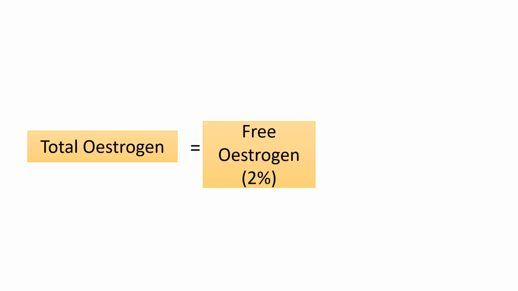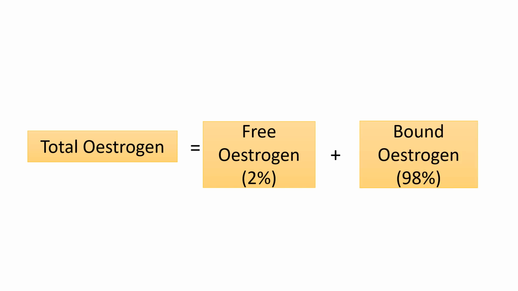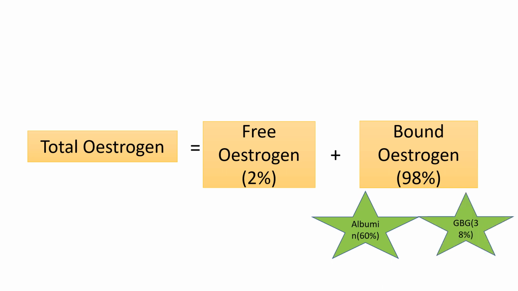That is, after secretion into the circulation, of the total estrogen, only 2% will remain in the free form. The remainder, around 98%, will remain in the bound form. Out of that, 60% is bound with albumin and 30% bound with the steroid binding globulins.